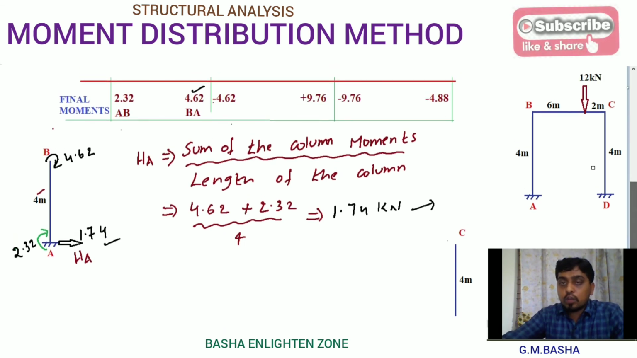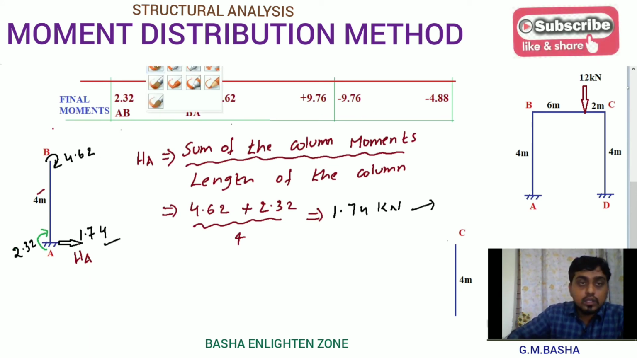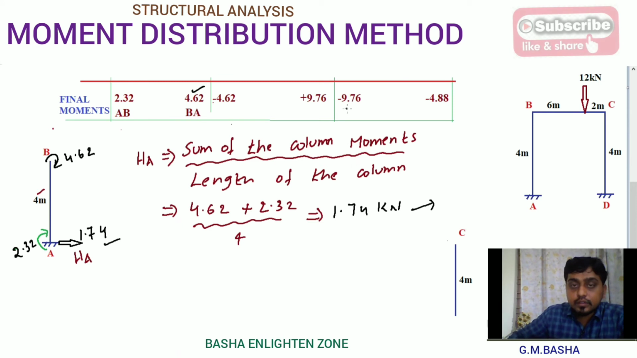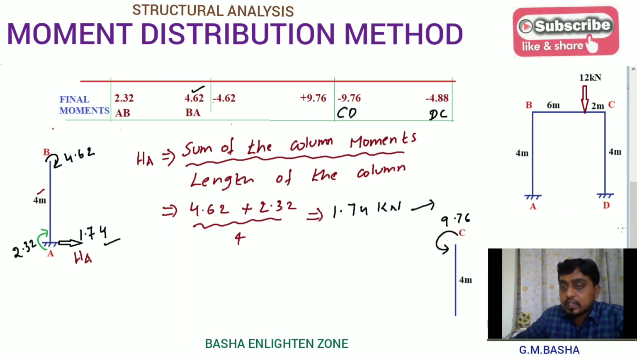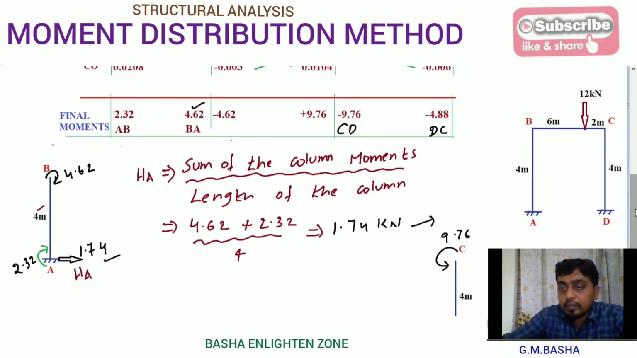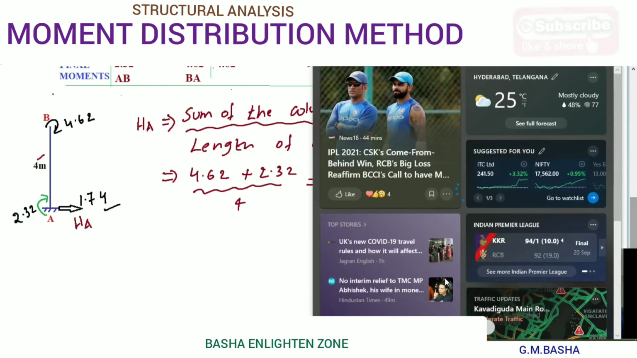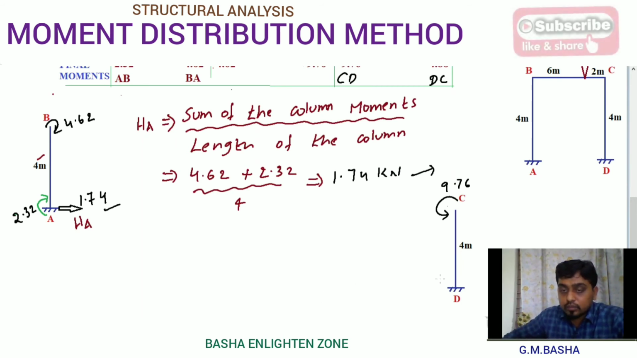See here, what are the column moments for both CD and DC. So here it will be CD and here it will be DC. CD will be negative, which is anti-clockwise. So here I am applying anti-clockwise moment, which is 9.76 at C. Similarly for DC also, observe clearly, for DC it will be minus 4.88. So here I am applying negative, again here also negative, which is 4.88.